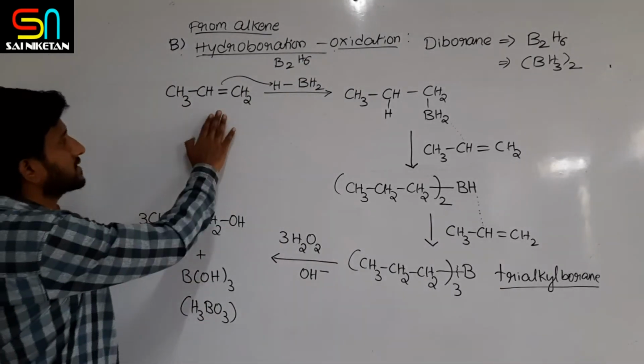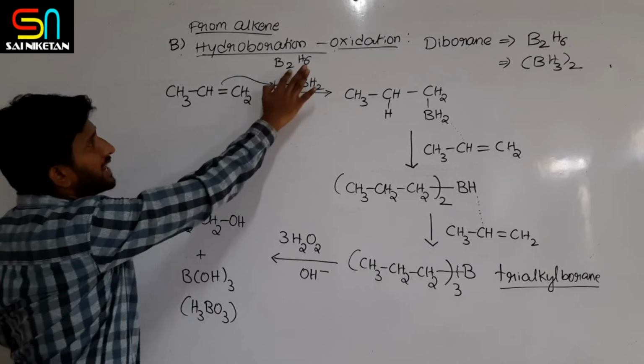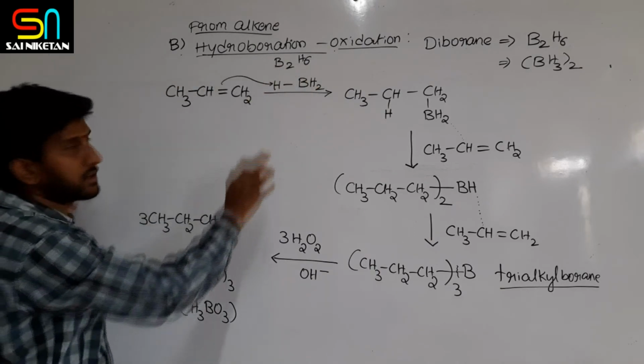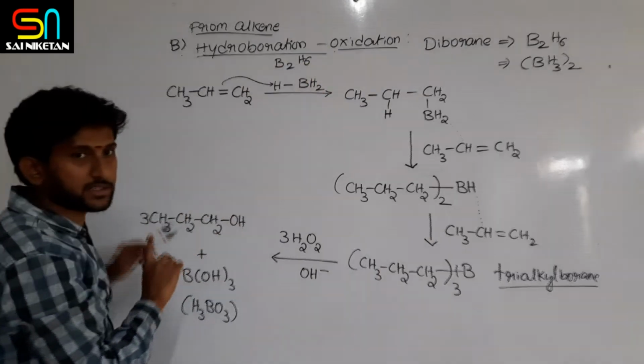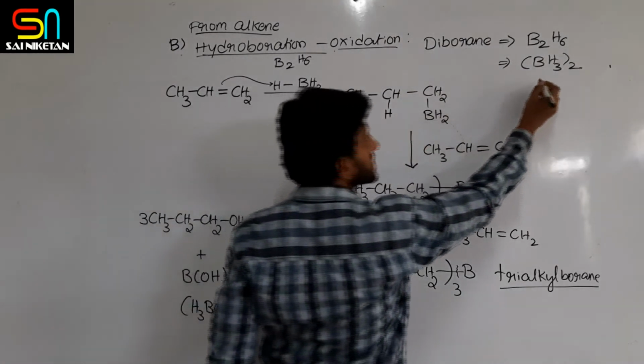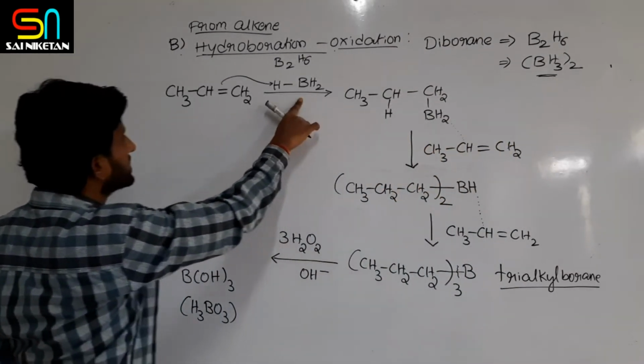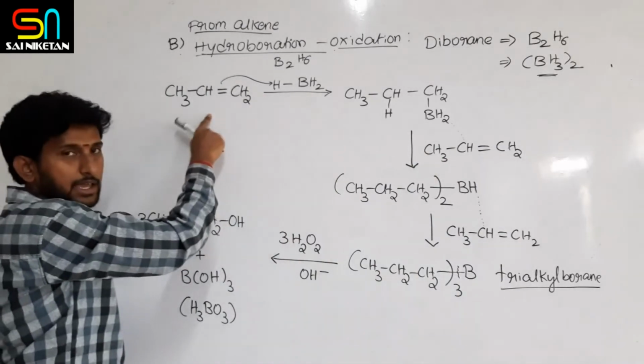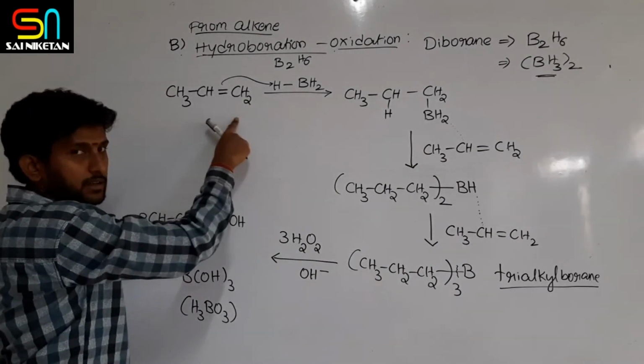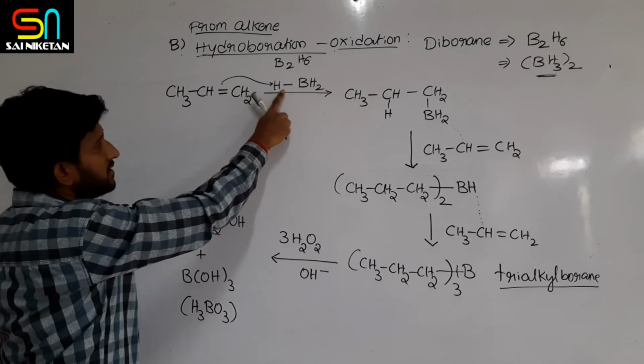What is happening in this reaction? Diborane is added to the alkene. Diborane means B2H6. B2H6 single unit is BH3. That BH3 we are taking and starting the reaction. Alkene with BH3 reaction.